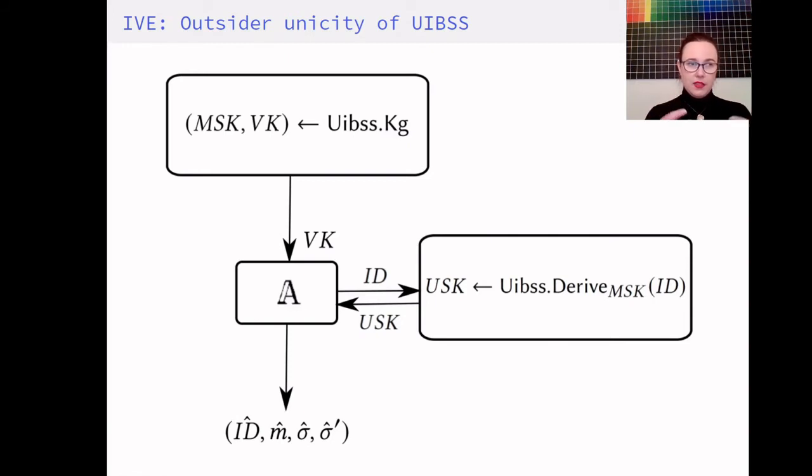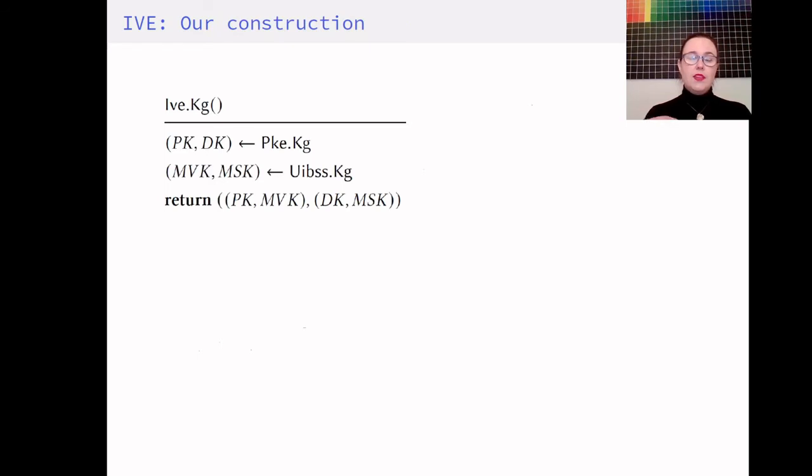And now, given this building block, we can construct an IVE using an encrypt-and-sign. So the key generation of the IVE is just the key generations of a public key encryption scheme and a unique identity-based signature scheme. The public key of the IVE is the public keys of the underlying schemes, and the same with the secret key.